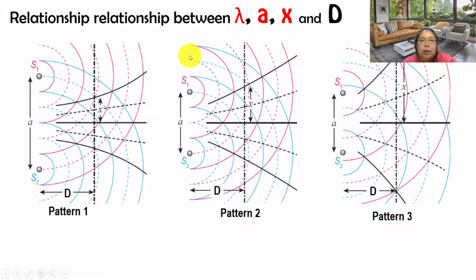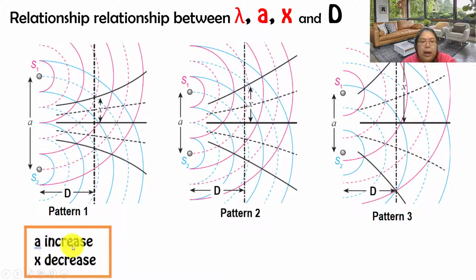Let's see how to create the relationship for lambda, A, and X. First pattern: A is bigger, wider. When A is wider, the X will become smaller. So from here, this is the relationship between A and X. If I make the distance closer, the X will become further. So there's an inversely proportional relationship. A increases, X decreases. This one is an antinode, this one also antinode. So this one we call X.